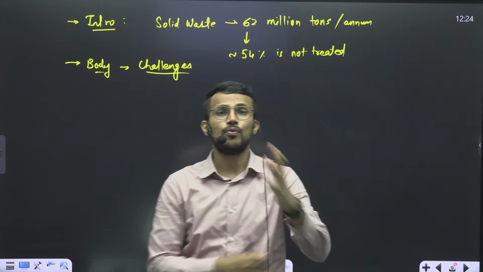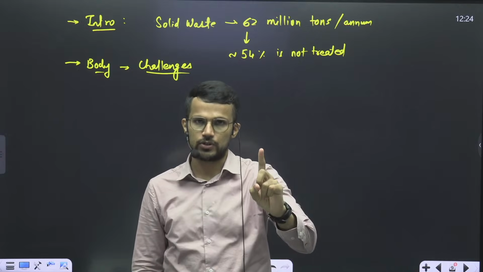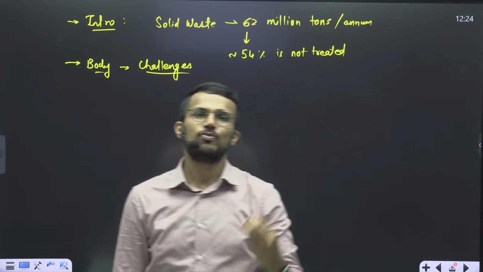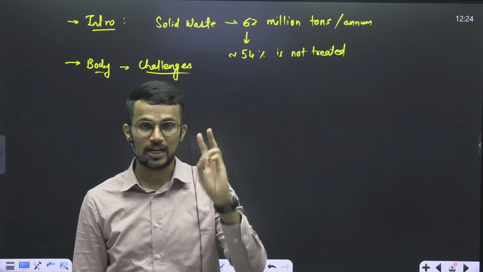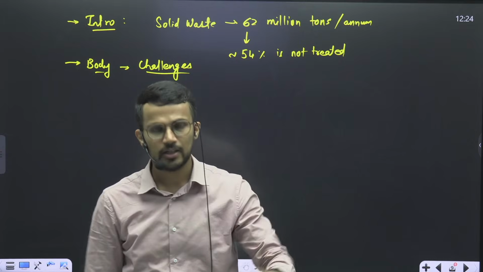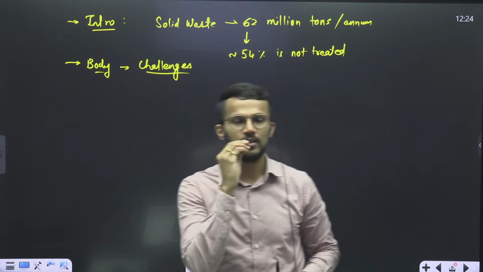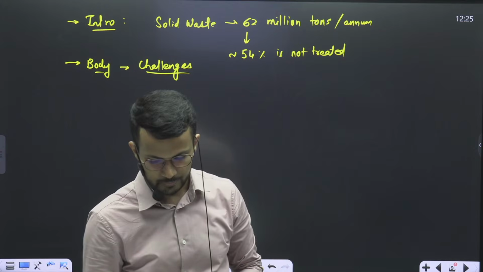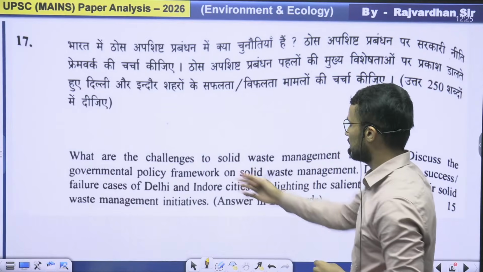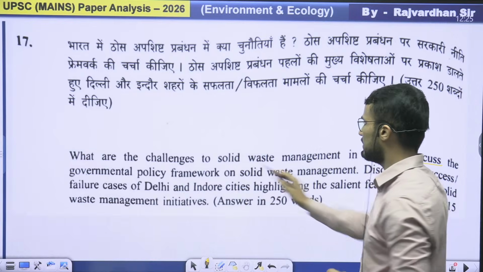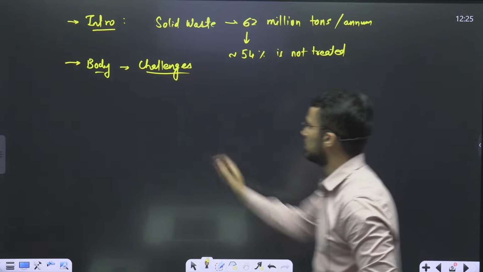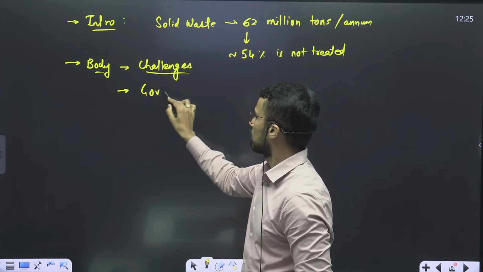Then there is lack of enforcement. We do have rules which say that there is a need for source segregation, but we hardly carry out source segregation. So that is also one of the problems, that enforcement of rules is not there. All these problems can be written in this particular case. So that is what the challenges are that we can write. Then the next part is to discuss the governmental policy framework on solid waste management. So next is the government policy framework.